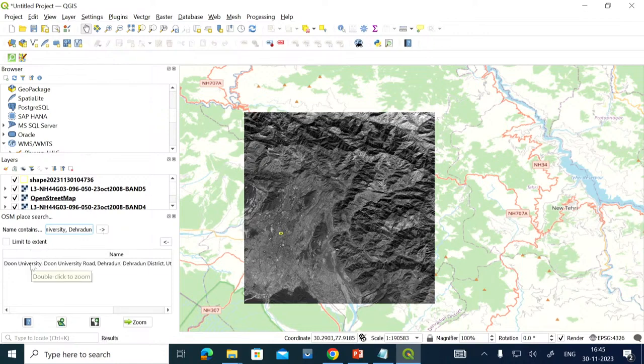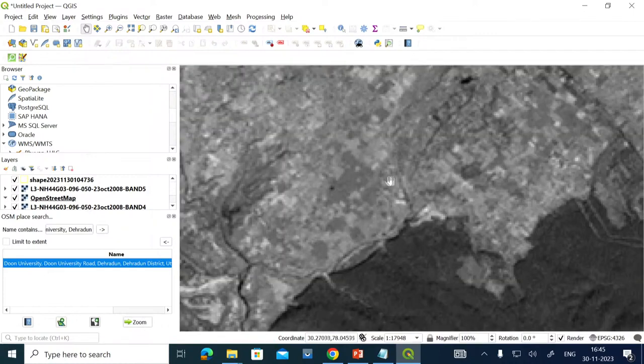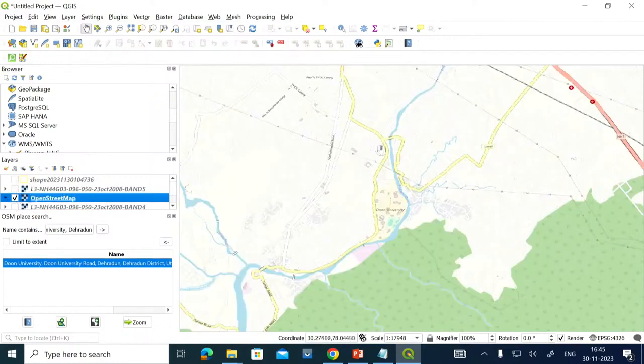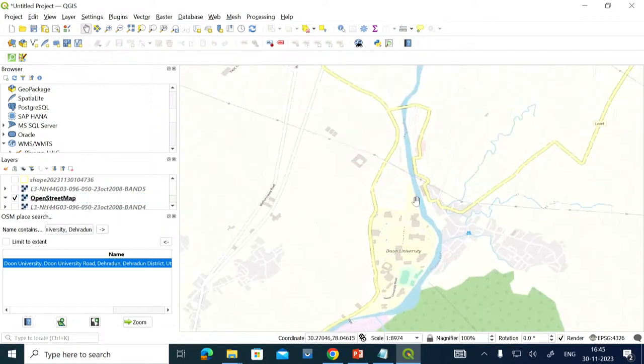So you can see here, all this is possible through APIs only. In OpenStreetMap, that API is available. So I will select this place and then zoom to. You can just see here, it is zoomed to Doon University over here. I will switch off these shape boundaries also. So you can see all the boundaries are here. All that data is zoomed to Doon University.